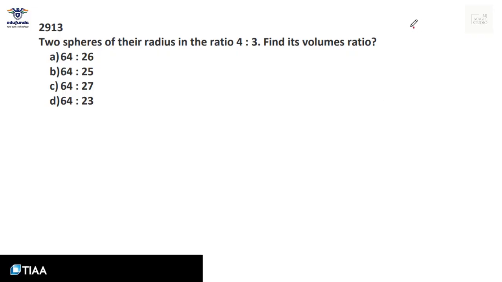Here very easily we can use the concept of duplicate ratio and triplicate ratio for solving these kinds of questions. If the ratio of sides or ratio of radii is given, that is R1, R2, R3, then surface area ratio is nothing but the duplicate ratio.